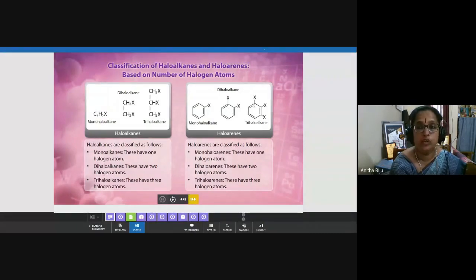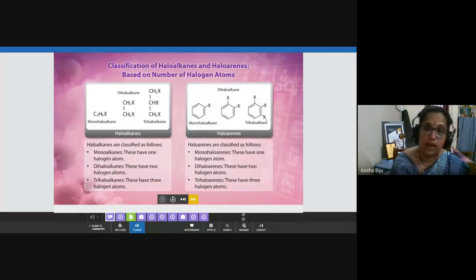And if three halogen atoms are on the benzene ring, they are known as trihaloarenes. You need to keep the position of the halogens accordingly, because halo groups are ortho-para directive. So we have to keep it in this position properly. This is a continuous position; we can't consider it a meta position.